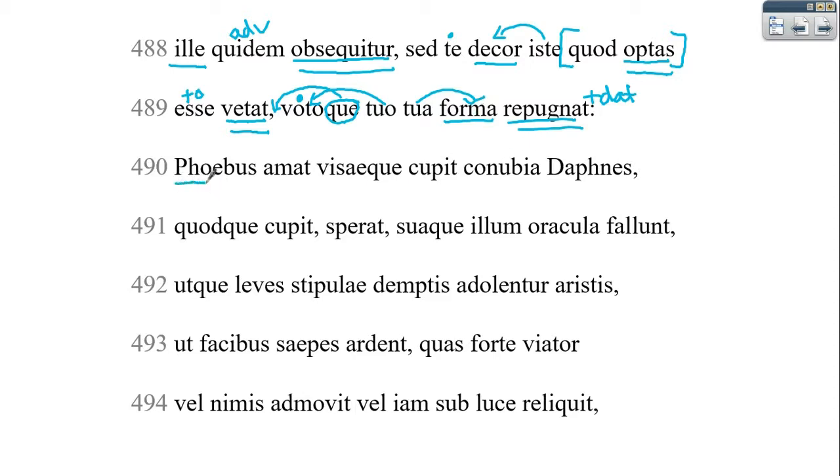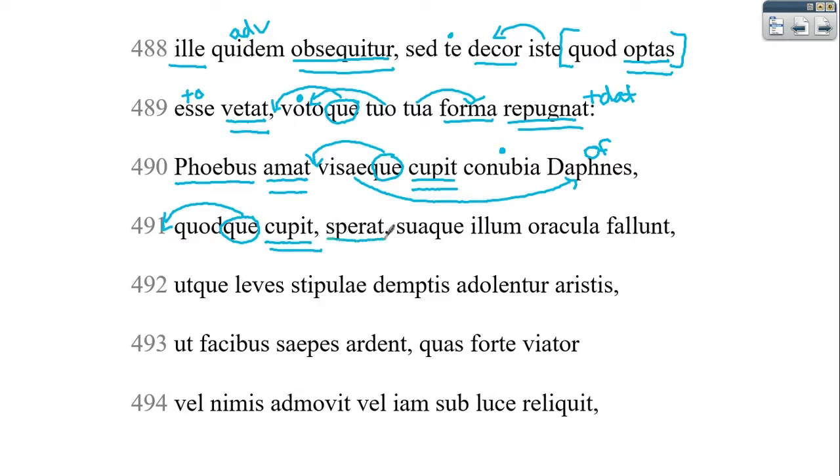Alrighty, now we get back to Apollo. So Apollo amat, and that's going to connect our verbs. He cupit conubia, and then Daphne, remember, is a Greek name. So this is going to be genitive, even though it ends in an es. I think we've talked about that in class before. And then this is a participle that describes her, so making a little bit of a hyperbaton here. Think about why that might be significant. Alrighty. And this is going to jump in front as well. So quod here will just be translated like as what? Cupit, sperat. And this is going to give us an asyndeton right here between those two words.